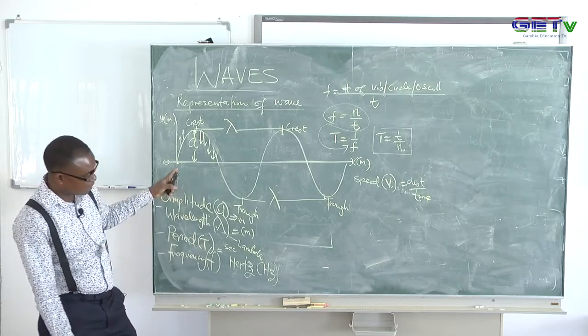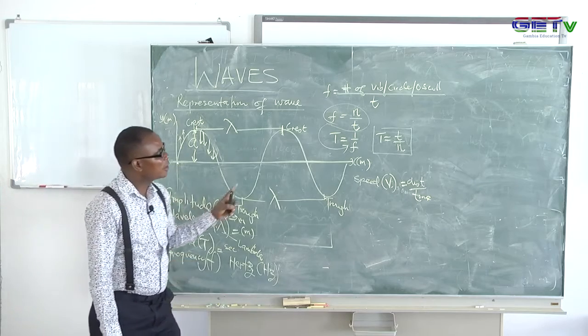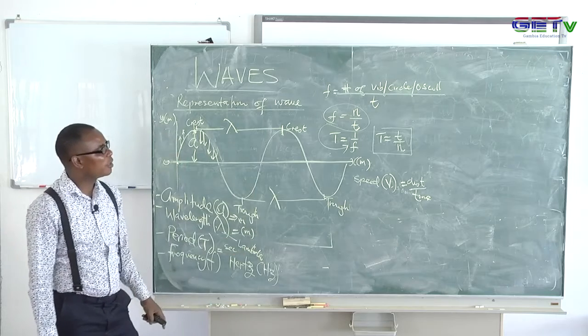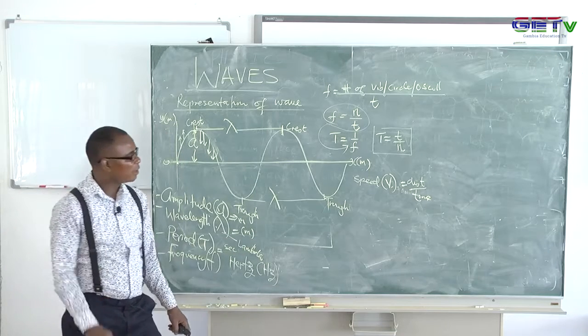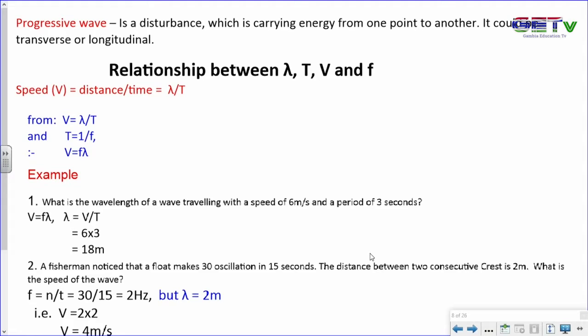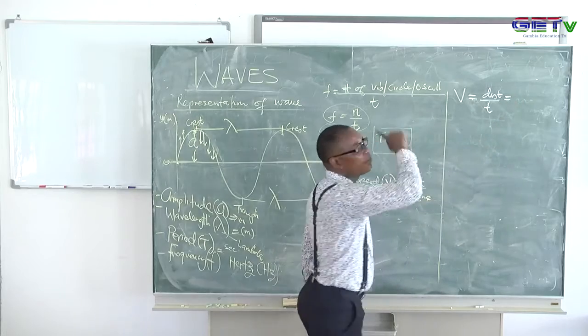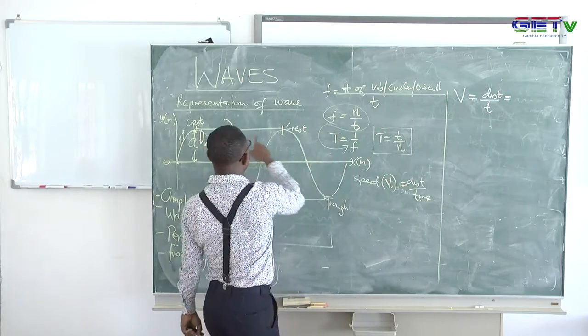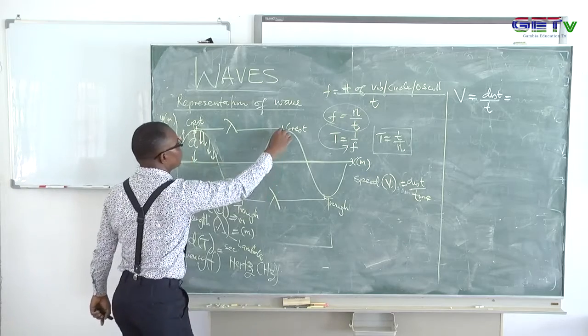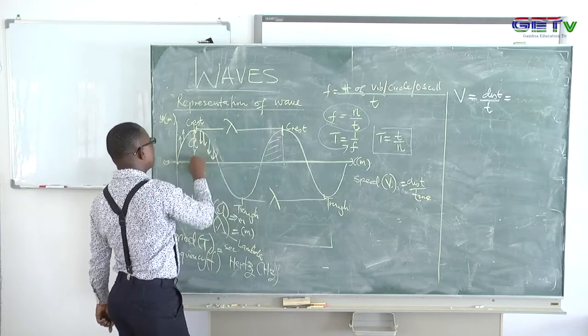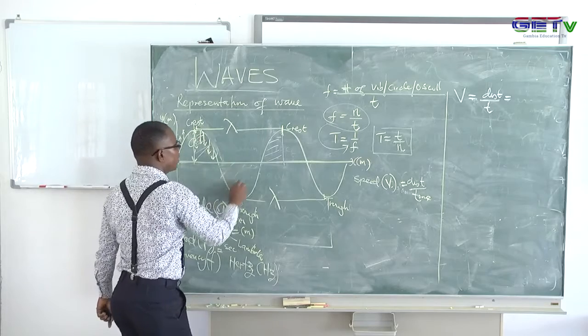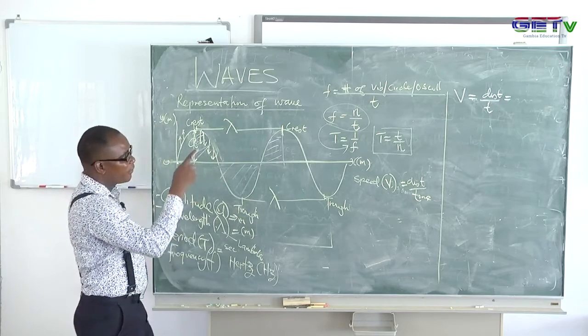So what I've just stated, I want to bring the relationship between all three of them, or four even. So check, I said the wave speed in this case was the distance or displacement over time, and we've already said that if the wave completes a cycle, it's already a full cycle here, because this is a quarter cycle, this is a half cycle. So quarter and half give you a full cycle.